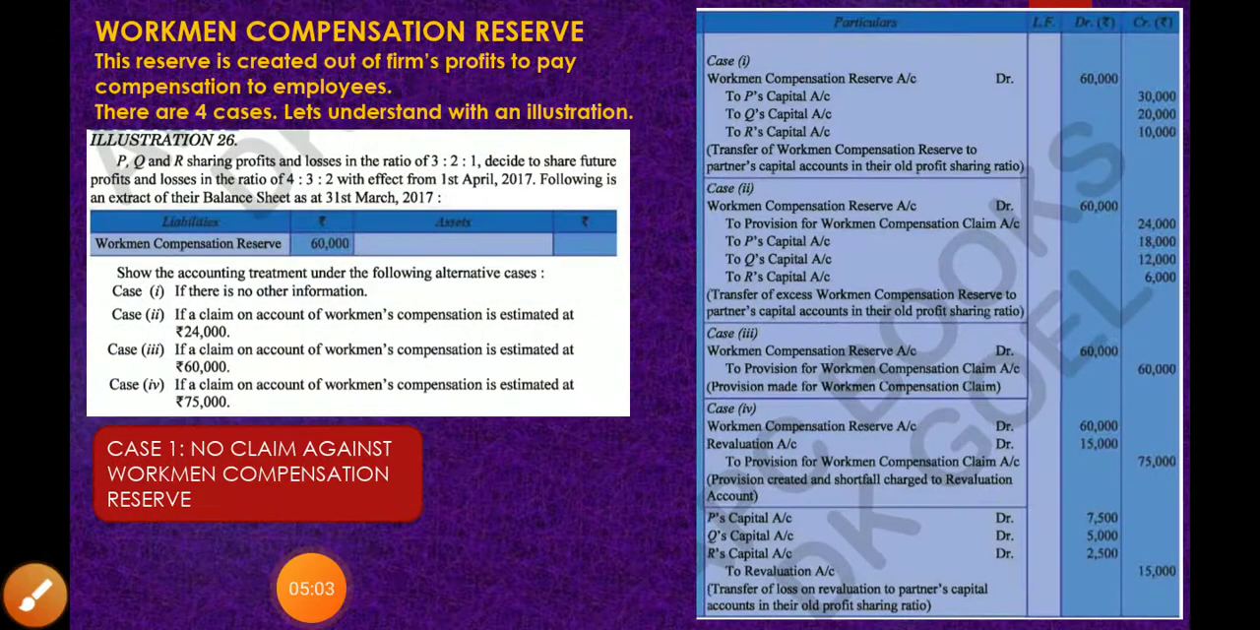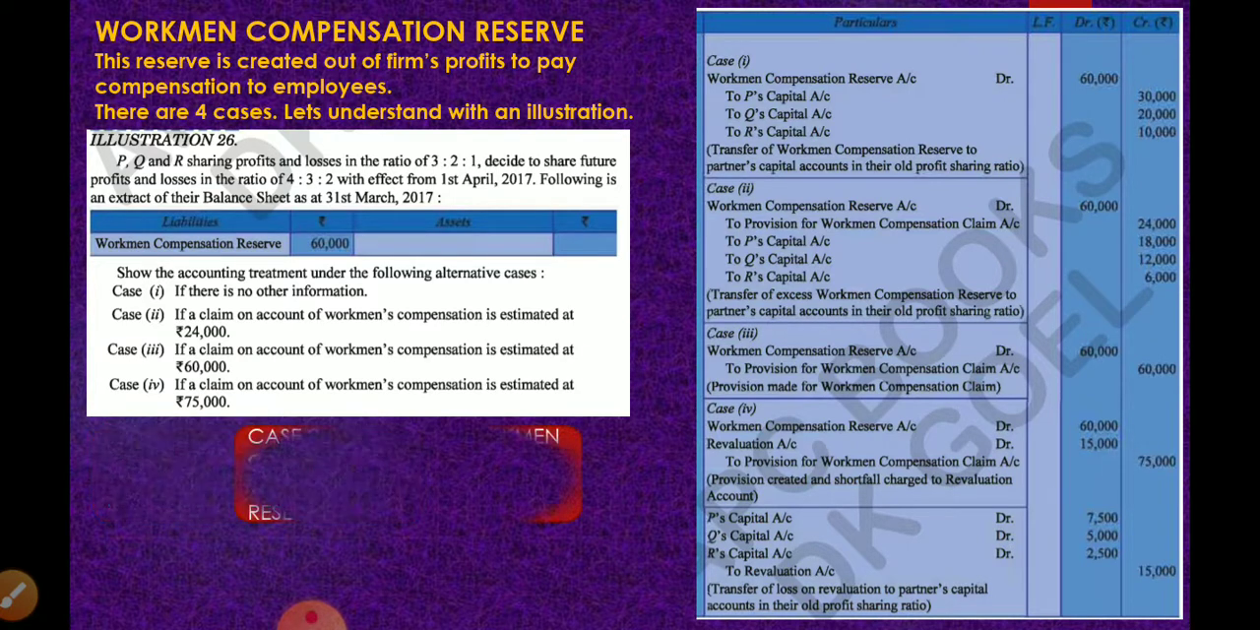But the cases are the same. The same rule is to be applied even in the case of admission. There if I say all partners, you will get confused. So I am saying old partners' capital accounts. Okay. So you can see the entry: Workmen Compensation Reserve 60,000 to P, to Q, to R. 60,000 is divided in the 3:2:1 ratio. Now let us see case 2.